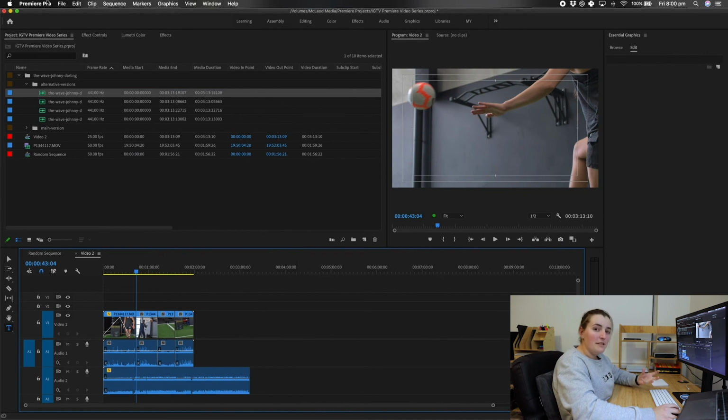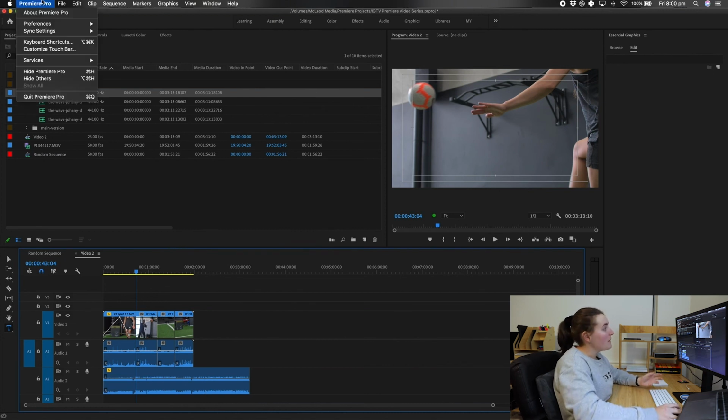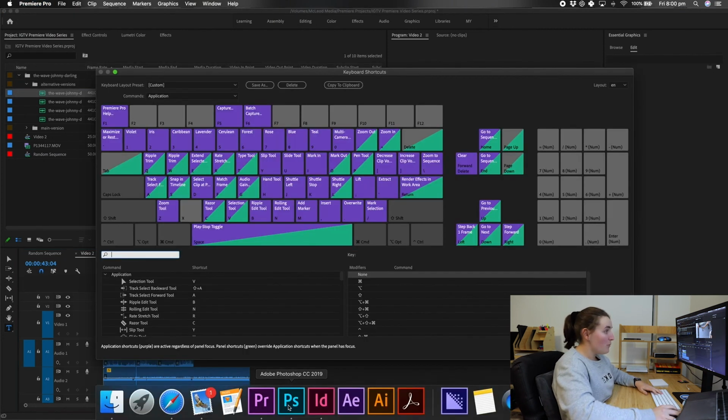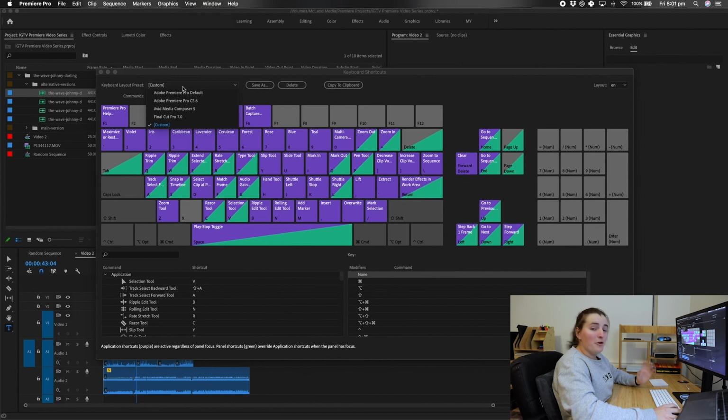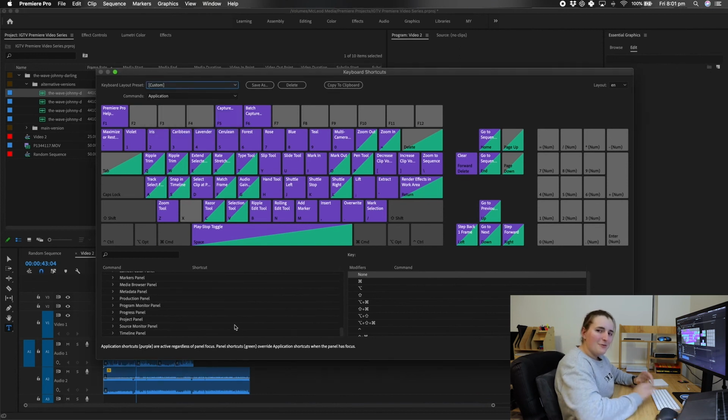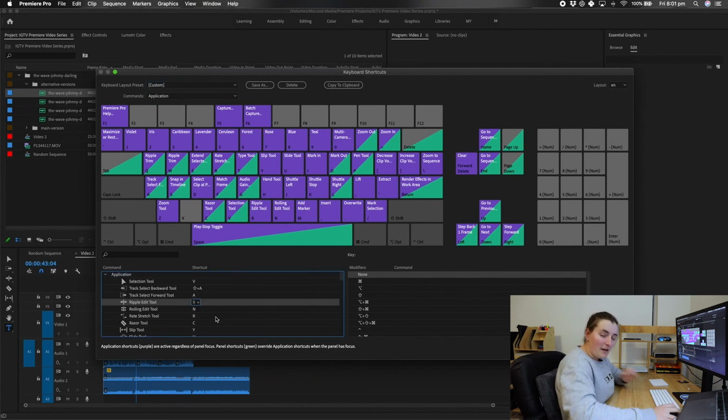And what you can do, if you come over from another editing software or have certain layouts of your keyboard that you prefer, you can go up to Premiere Pro at the top here and hit keyboard shortcuts. And this brings up a whole range of different things you can do here. I have my own custom layout of presets there that I've picked based on little sort of favoritisms I have around how I edit. You can manipulate your keyboard shortcuts however feels most comfortable to you.